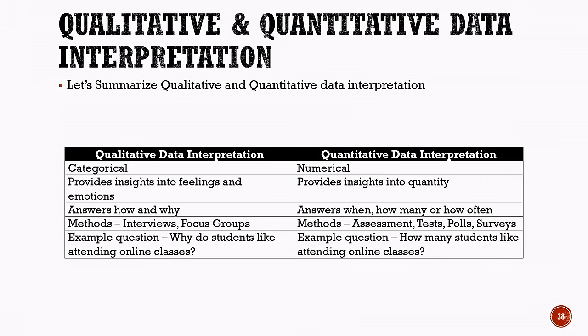On the other hand, quantitative data interpretation is based on numerical data. It provides insights into quantity and helps answer questions such as when, how many, or how often. Common methods include assessments, tests, polls, and surveys. For example, we may ask, how many students like attending online classes? So, remember the key difference: qualitative data helps us understand how and why, while quantitative data helps us understand when, how many, and how often.